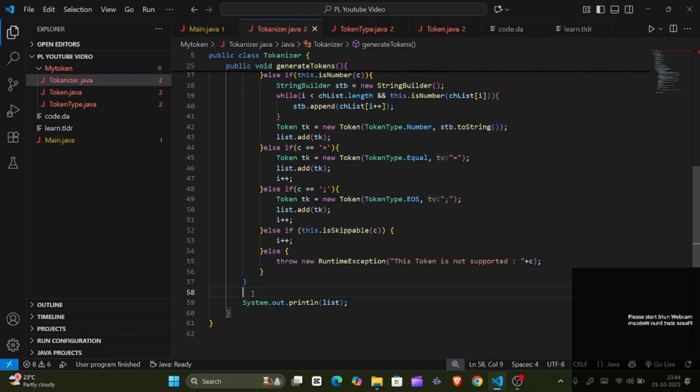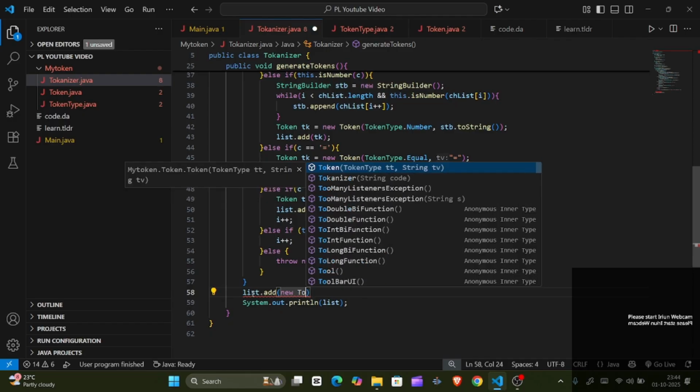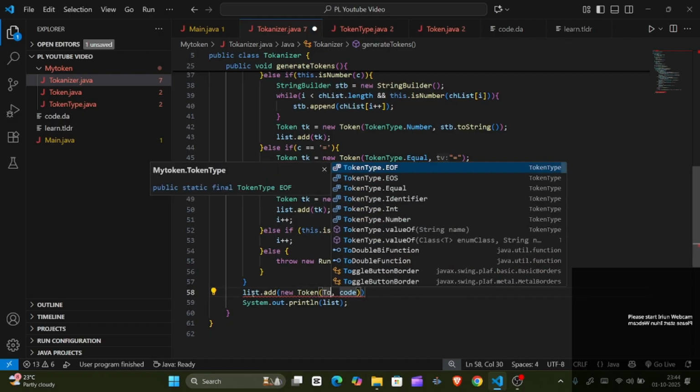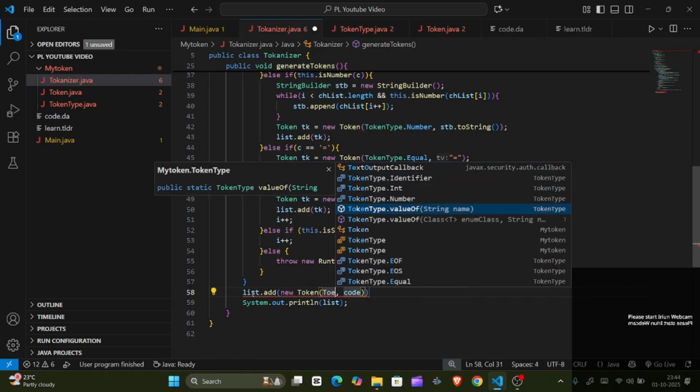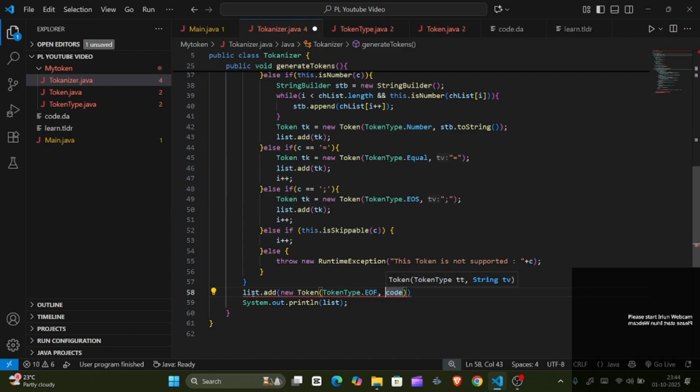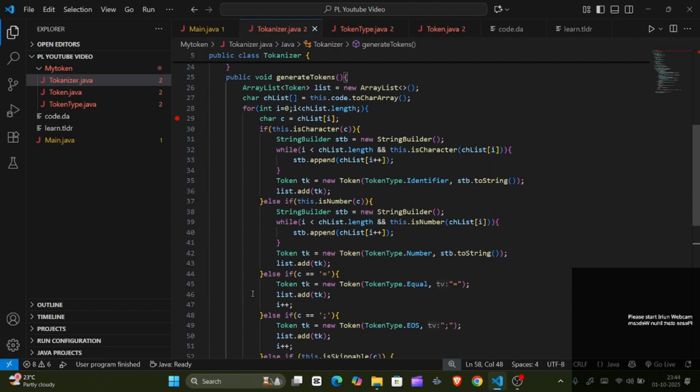For that, I'll create list.add(new Token). The token type will be end of file, and its value will be nothing. So this is the code which will create our tokens.